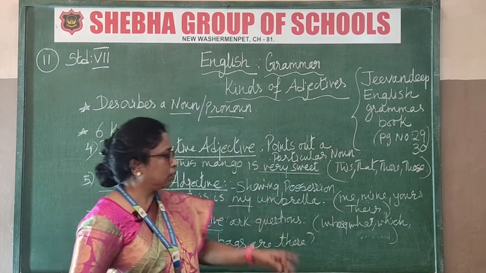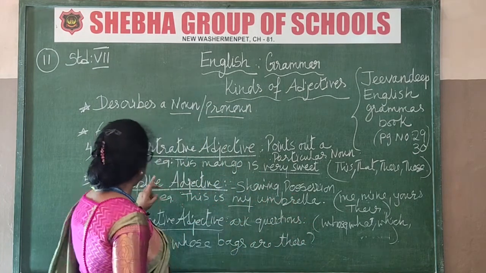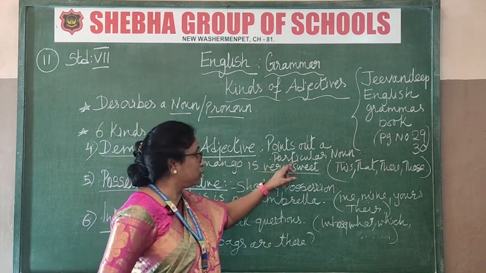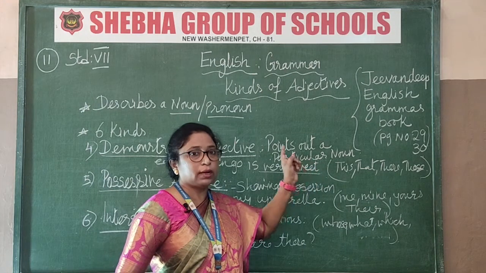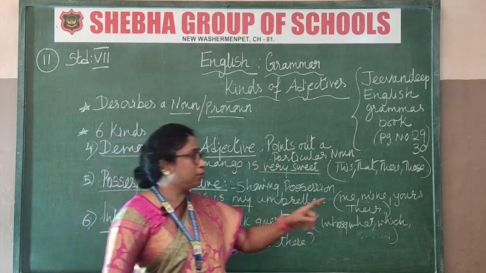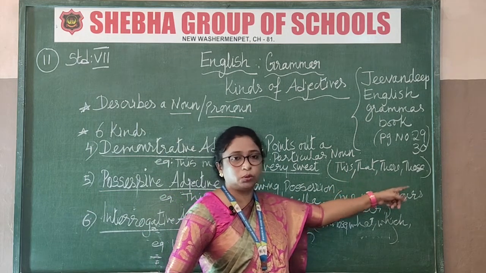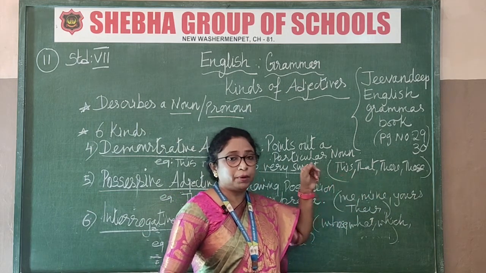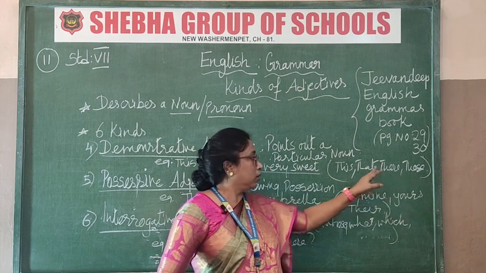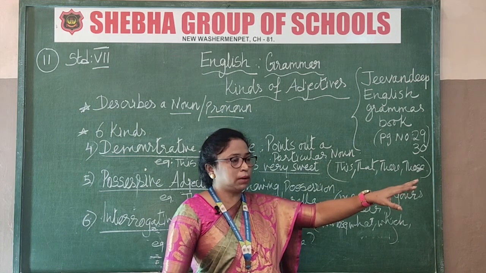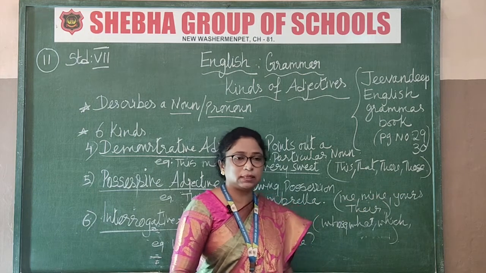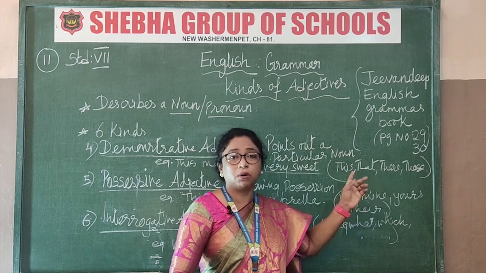And next we are going to demonstrative adjective. What does demonstrative adjective do? It points out a particular noun. That is the meaning of demonstrative. What are the words used? Example words: this, that, these, those. You are pinpointing something. This is my bag. That is my friend's. Those classrooms are empty. So these means what is nearby. This, that, these, those, all these words are demonstrative adjectives.